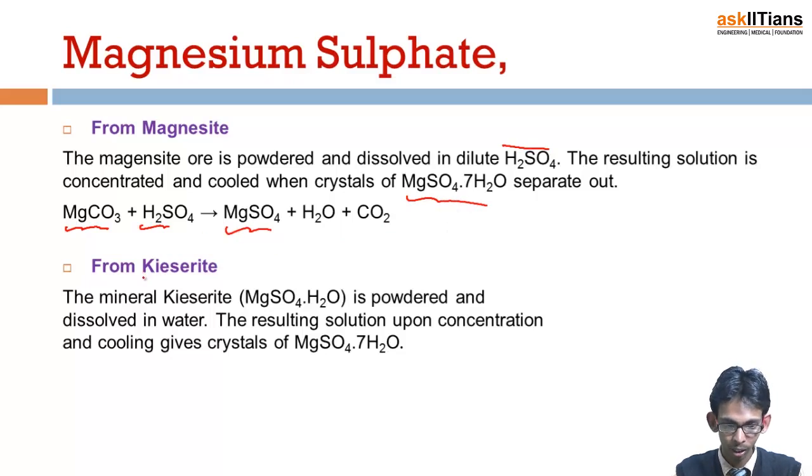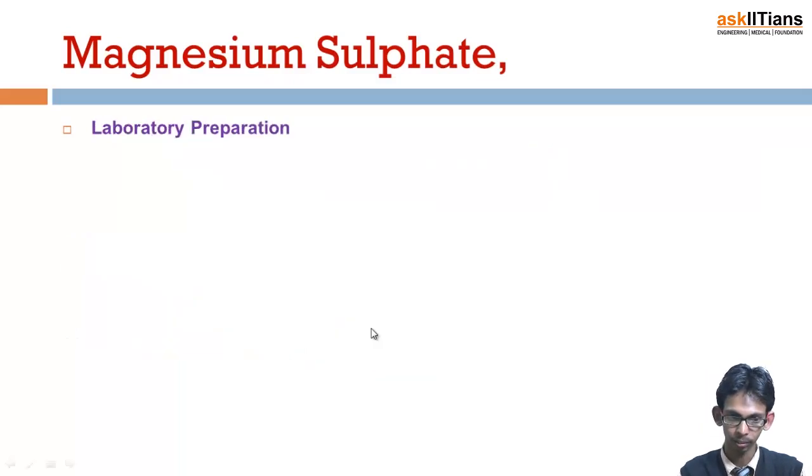Next is another ore known as kieserite, which is magnesium sulfate with 1 water of crystallization. It is powdered and dissolved in water. The resulting solution upon concentration and cooling gives crystals of magnesium sulfate with 7 water of crystallization.